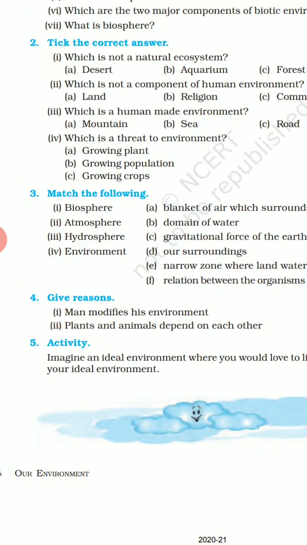Now, next one, give reasons. Man modifies his environment. Why do humans modify the environment? Man modifies his environment to fulfill his needs and make his life comfortable.